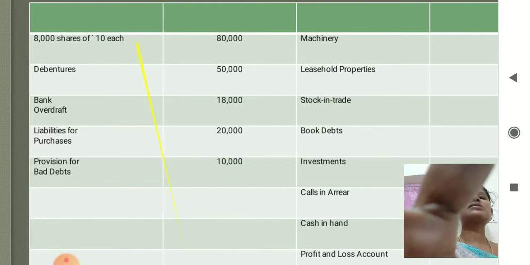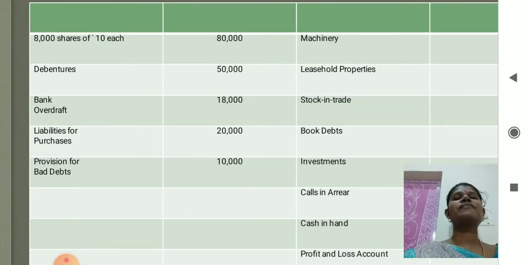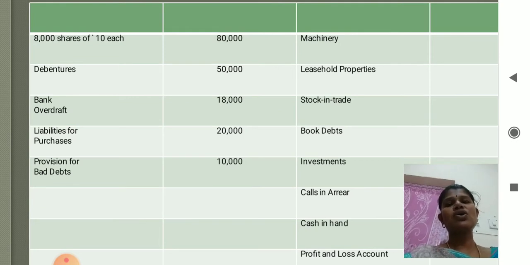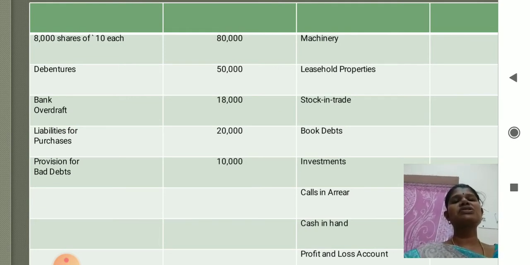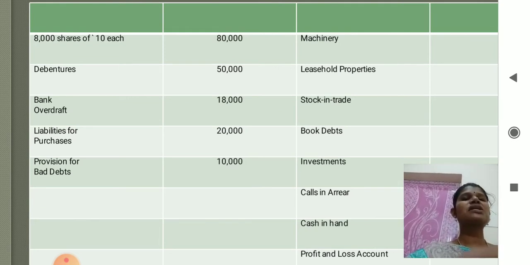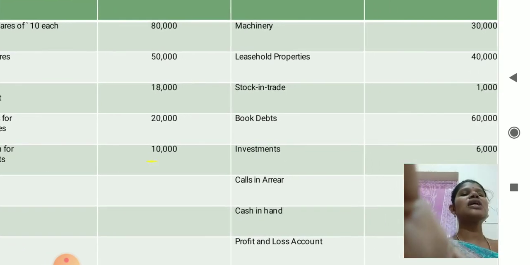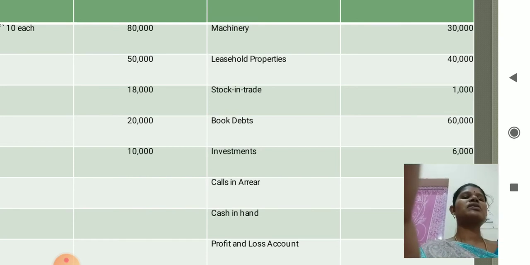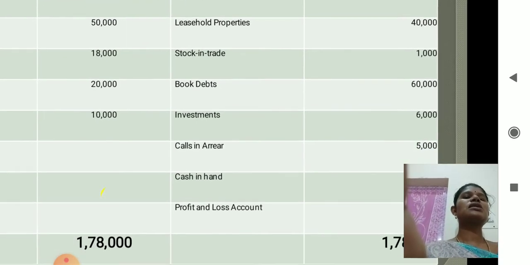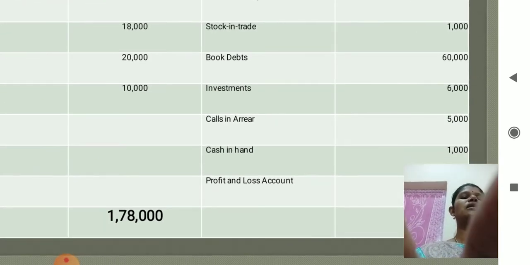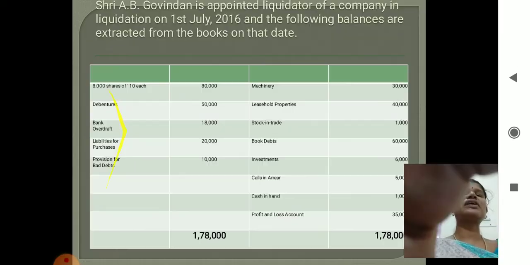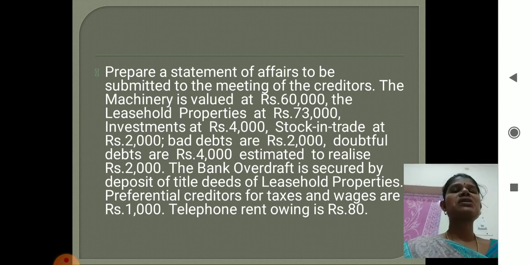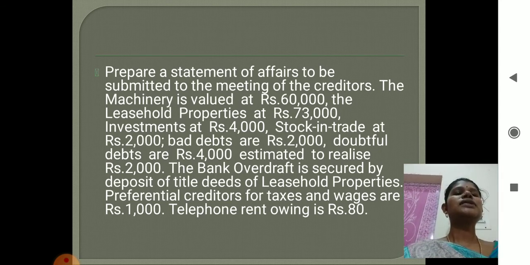The balances are 8,000 shares, that is equity share capital, and debenture, bank overdraft, liabilities for purchase, provision for bad debts is given, machinery, leasehold properties, stock in trade, book debts, investment, calls in arrears, cash in hand, and profit and loss also given. And you have to prepare a statement of affairs to be submitted to the meeting of the creditors.